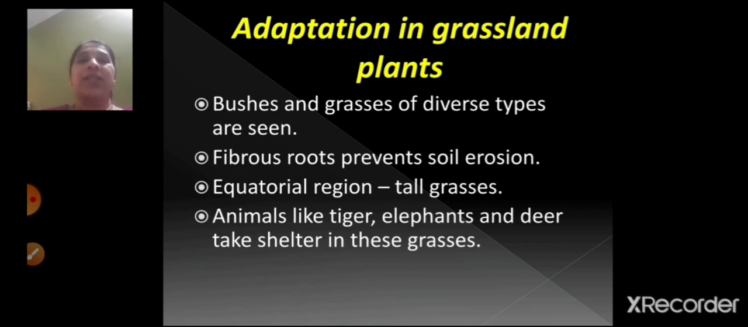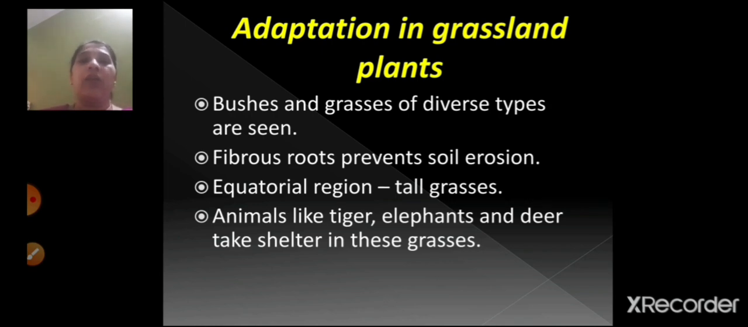Now bushes and grasses of diverse types are seen. Means you will see different types of bushes and grasses in the grassland region. So these grassland regions mostly have fibrous roots, and this fibrous root prevents soil erosion. So if you see, children, if you go down and pull out some grass, you can see fiber-like roots. Yeah, the roots are fibrous. So that's the reason it prevents soil erosion, right?